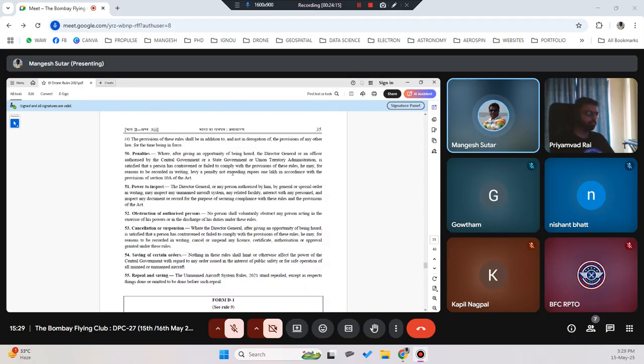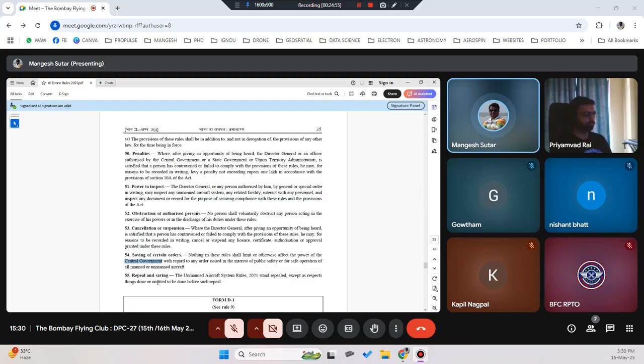Penalty not exceeding 1 lakh rupees. Then power to inspect, scope, obstruction to unauthorized person, cancellation or suspension of any license, certificate, authorization or approval granted under these rules. Saving of certain orders: nothing in these rules shall limit or otherwise affect the power of the central government. That means the central government has superiority over all the rules. All the rules mentioned in this document, the final authority or superpower will always be with the central government.